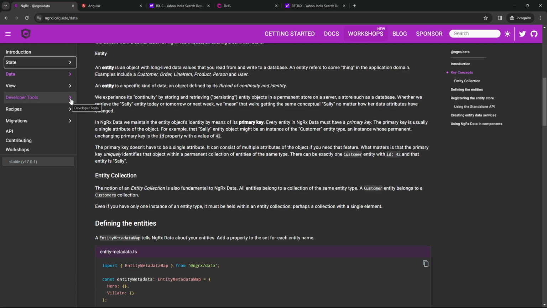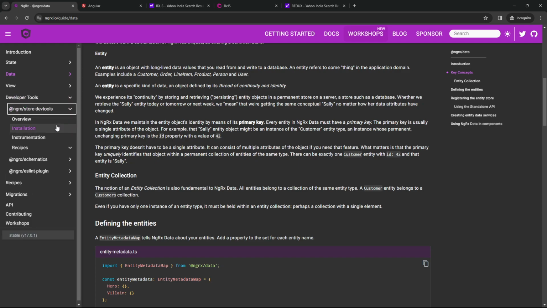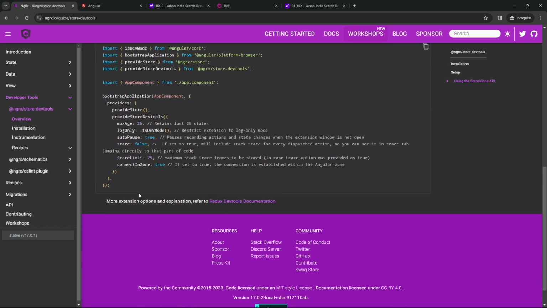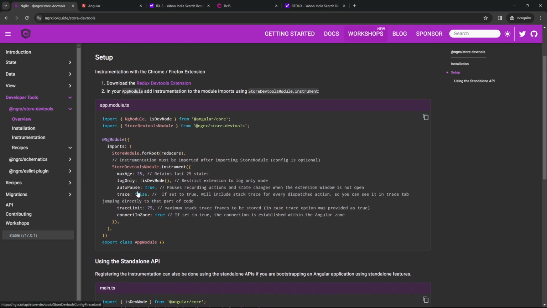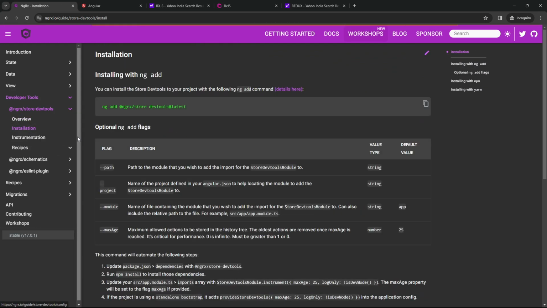Now it also brings you some developer tools. Developer tools are like the store dev tool, where if we see for this, store dev tool provides developer tools and instrumentation for your store. So there are a few steps for how we can set up the store, but more on that will come later in the course. We will see the installation and much more, right?